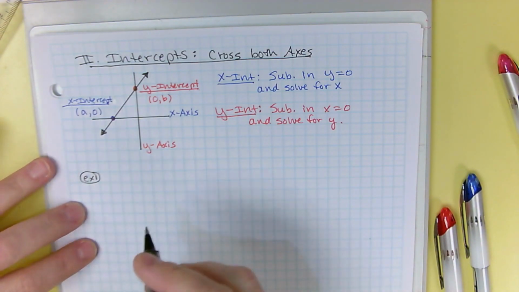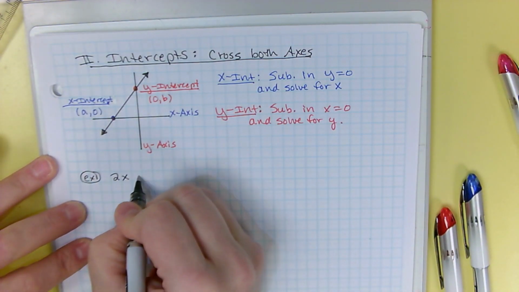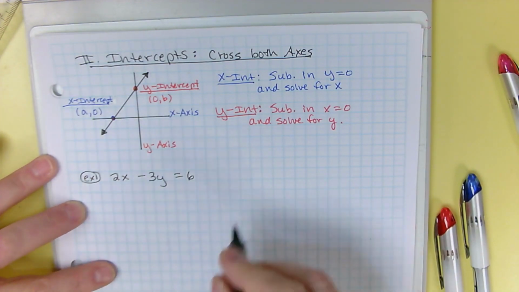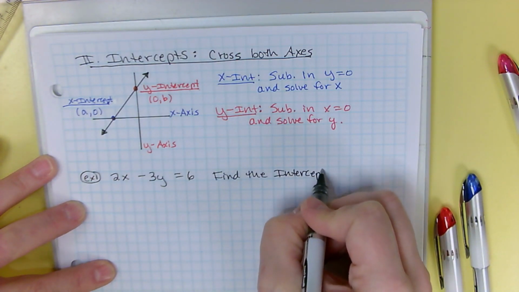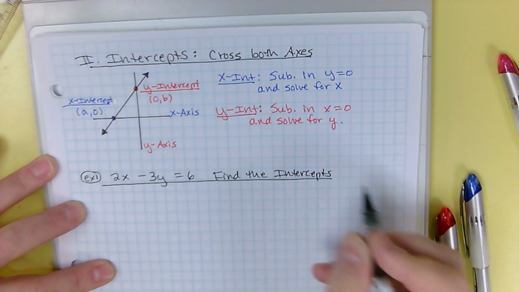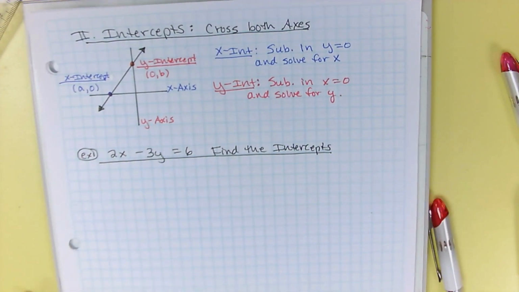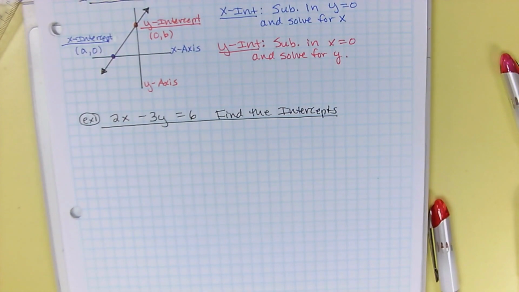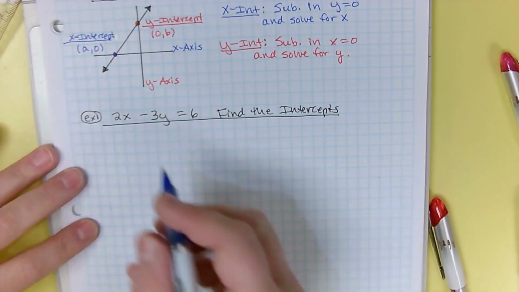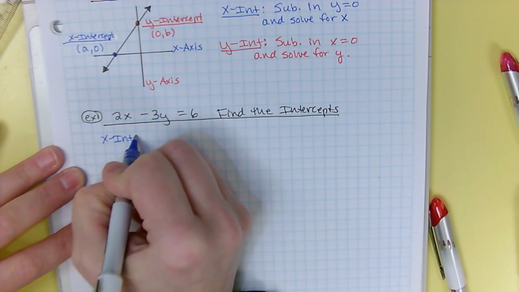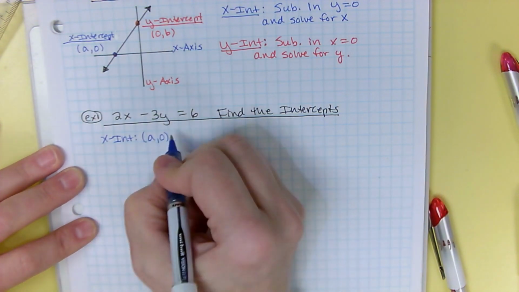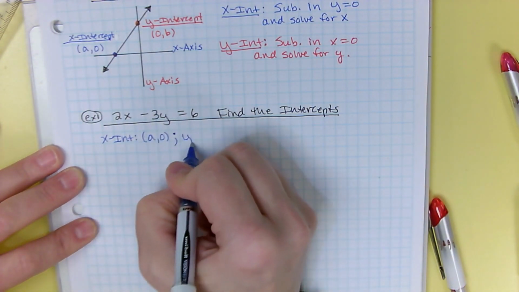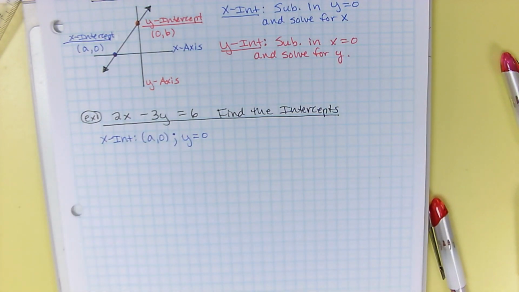All right, let's do an example. So you've got 2x minus 3y equals 6, and you're going to find the intercepts. Okay, so what you have to remember in your mental library is that the x-intercept always has the form a, comma 0, which means y always equals 0. So that's what you're going to substitute in, is y equals 0.